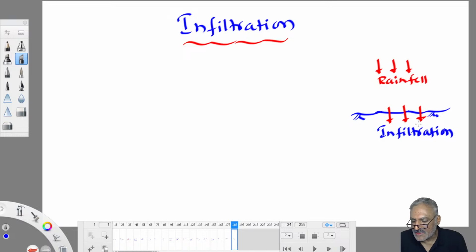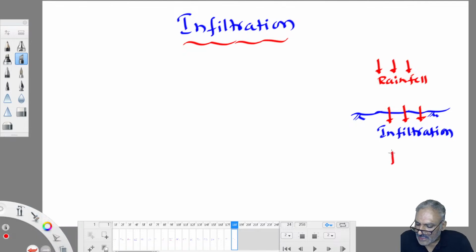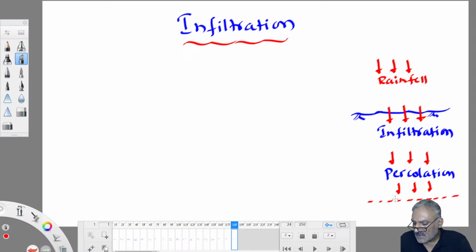After meeting the soil moisture deficiency, if any excess water remains inside the ground, that will not again get out of the ground, because against gravity it can't travel. With gravity it can easily get into the ground, but it cannot rise up again. So that water flows deep inside the ground and joins the groundwater table. The deep vertical movement of water inside the ground is called percolation. Technically it is called percolation. Water percolates deep inside the ground and finally joins what? Groundwater. That is how groundwater will form.